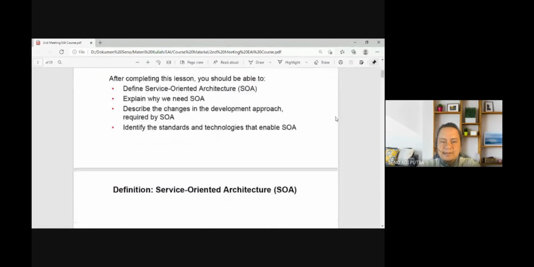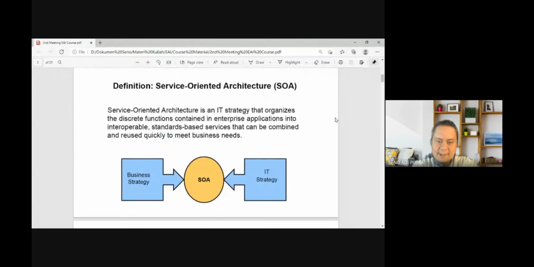Okay, let's start with our first agenda, service-oriented architecture or SOA. By definition, SOA is an IT strategy. It's not about technical skill only, like programming or knowing about technology, but it's all about strategy.